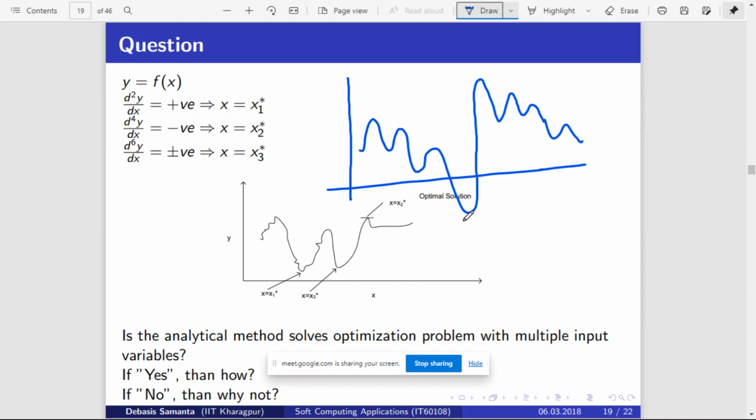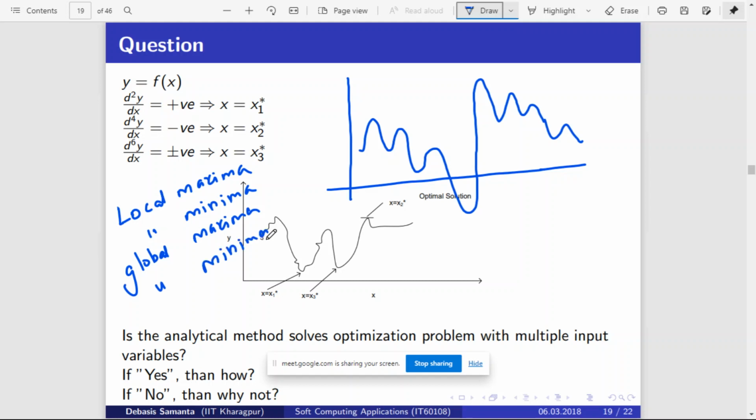There is a term called local maxima, a term called local minima, a term called global maxima, and something called global minima. Considering this graph, this point is the global maxima, because in this graph this is the peak point.